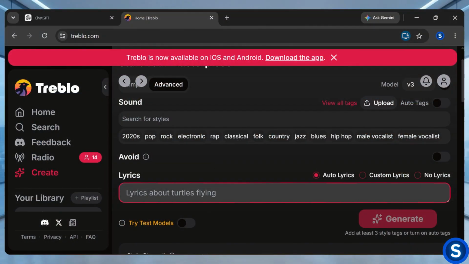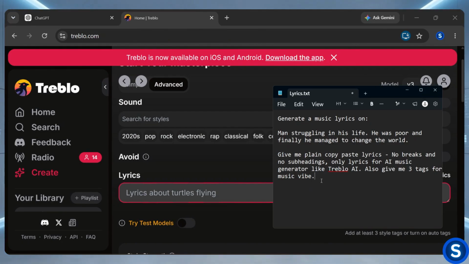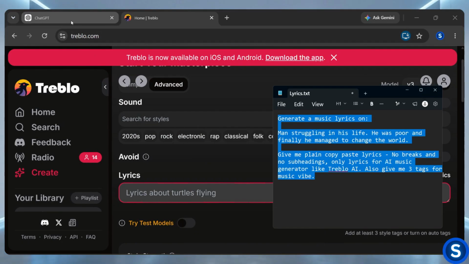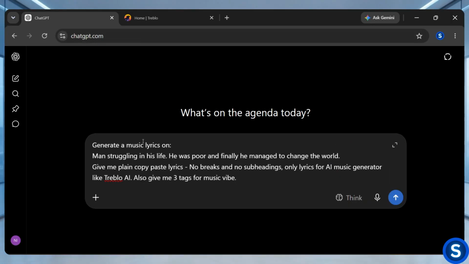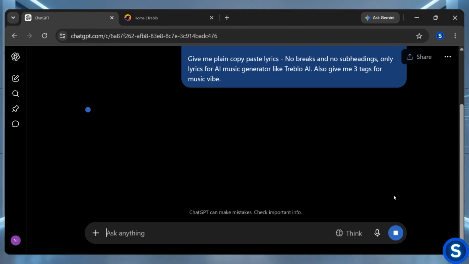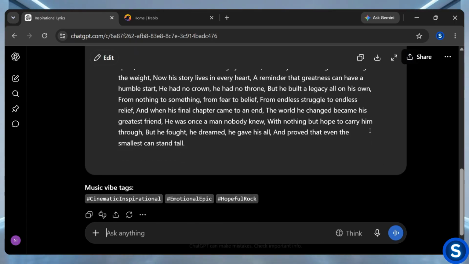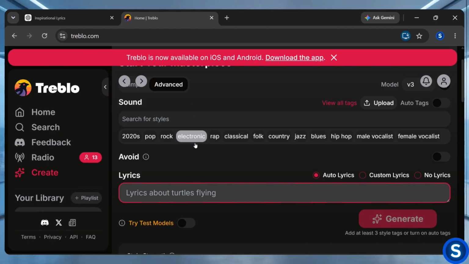Here I have created a prompt to create song lyrics in a notepad file. I will copy this prompt and then go to ChatGPT and paste the copied prompt, and then click the Generate button. Now you can see my song lyrics are ready. I will copy these lyrics and then come back to Treblo AI and paste the lyrics into the lyrics box.